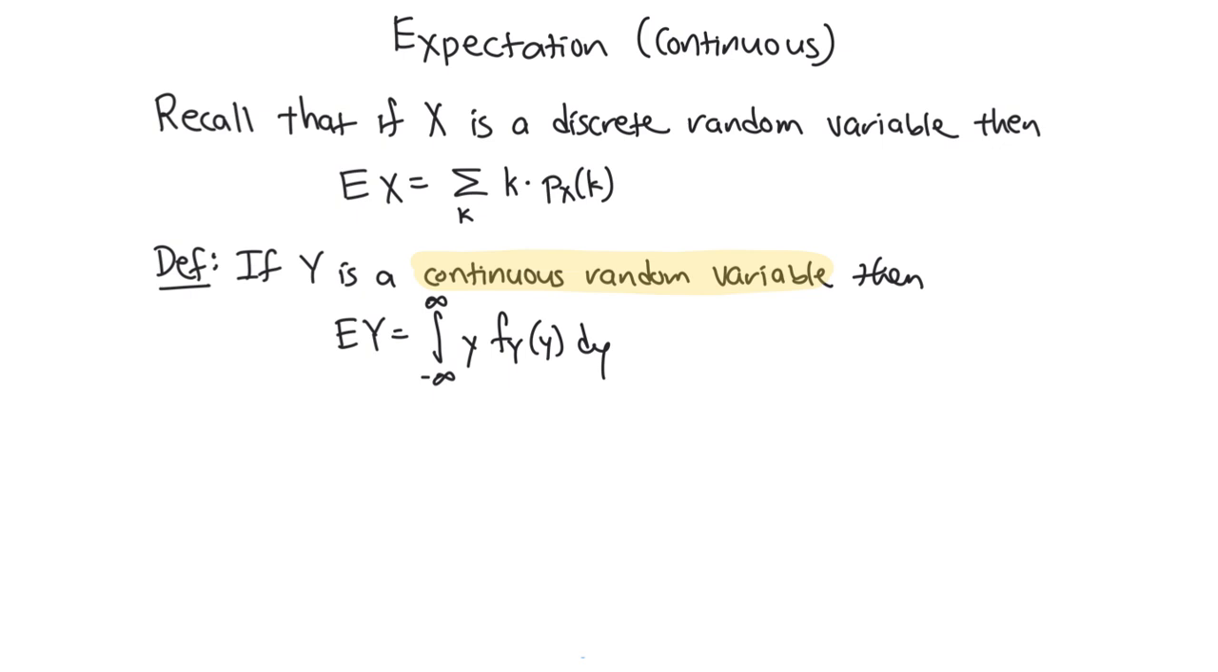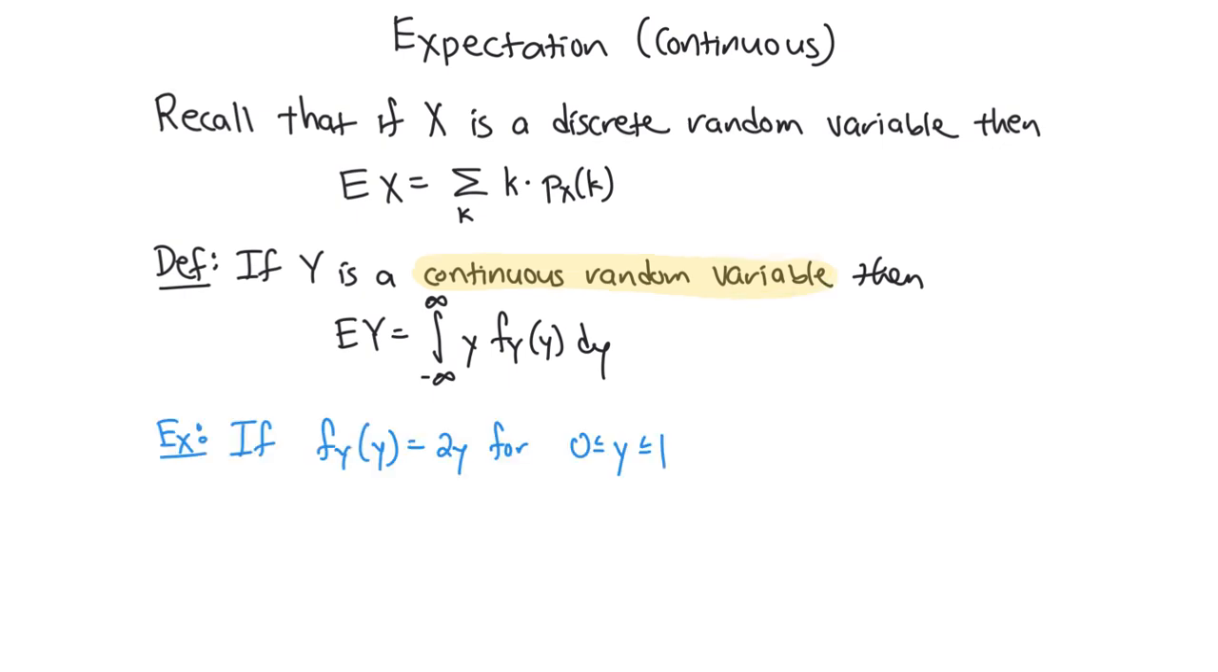So the expected value of a continuous random variable y will be found by integrating over the entire real numbers of y times the PDF. Just as in the discrete setting, you added over the entire real numbers of k times the PDF.